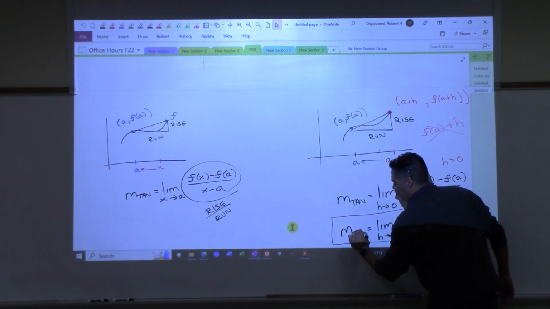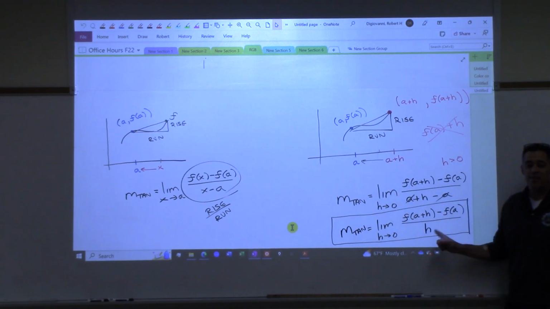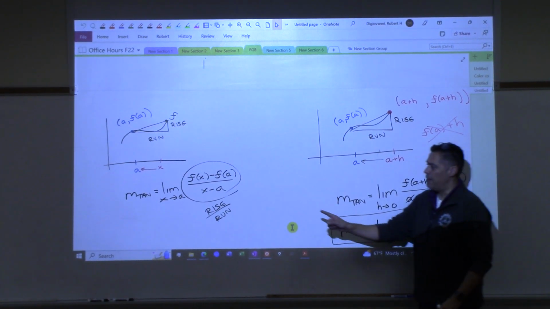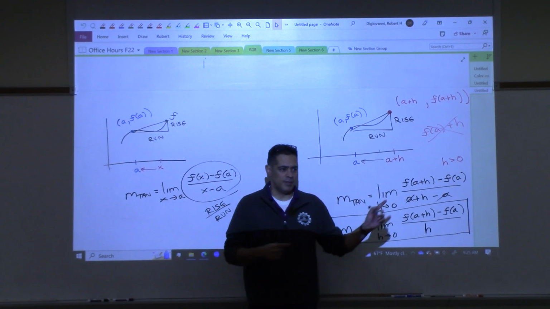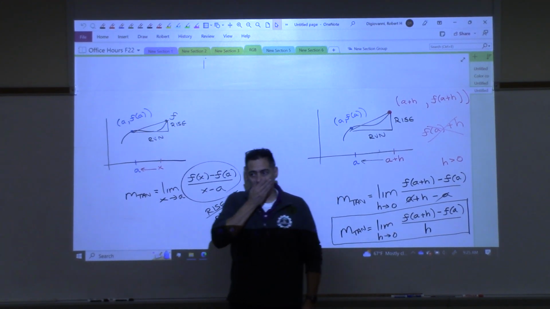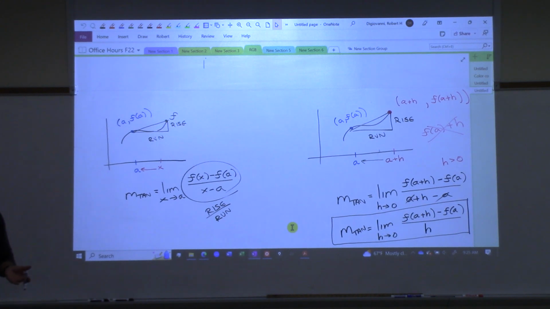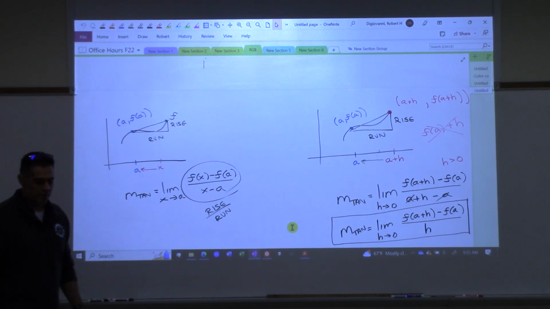This is our second definition for the slope of the tangent line. We now have two definitions. We have this one, and we have this one. Again, I understand if you're sitting there thinking, why make a new definition if we had one that works, right? Like, why create more complexity for ourselves?